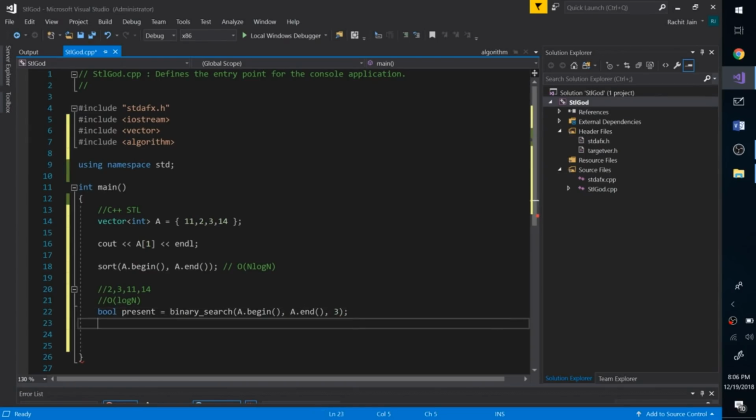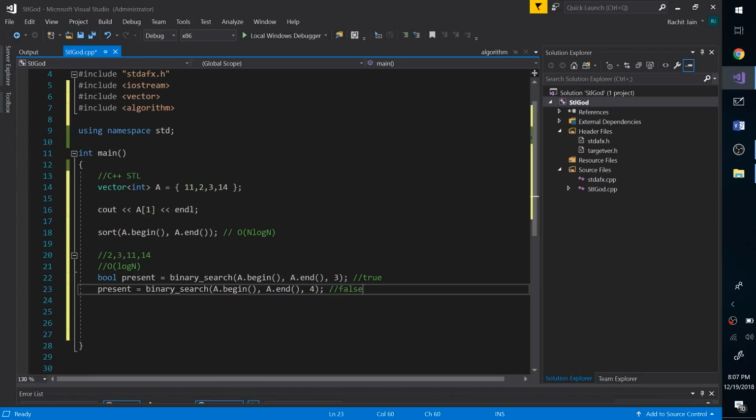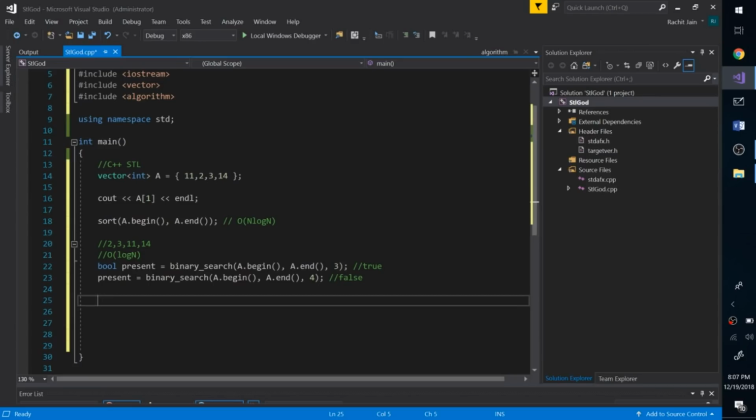So one is this. Another condition is when you check for a number which is not present, that's another case. So present binary search, let's check for value maybe 4. So now this should be false, and of course this should be true. We'll quickly check if these things are working as they should be working. So now our vector is sorted.